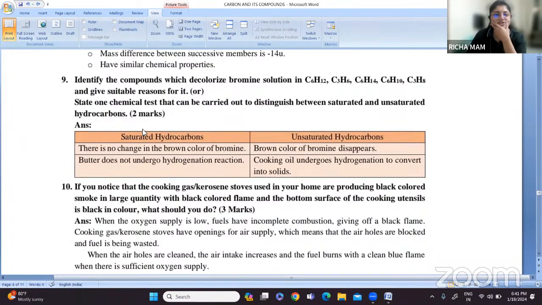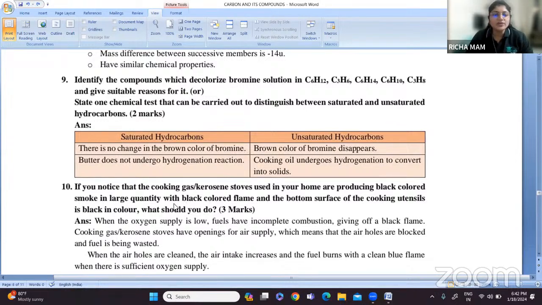Next question. Identify the compounds which decolorize bromine solution in C6H12, C3H6, C6H14, C6H10, C3H8 and give suitable reasons for it, or state one chemical test that can be carried out to distinguish between saturated and unsaturated hydrocarbons. So this particular question is asked for 2 marks.